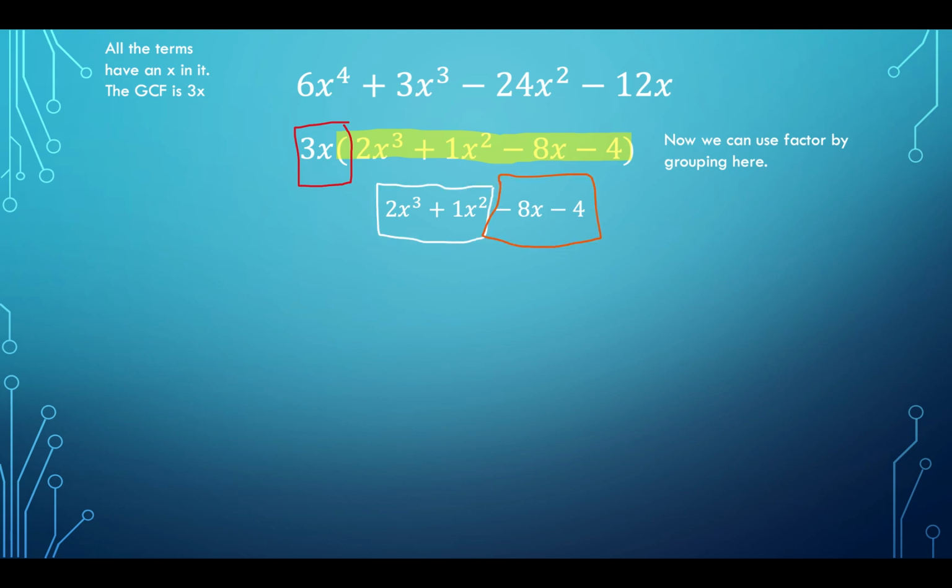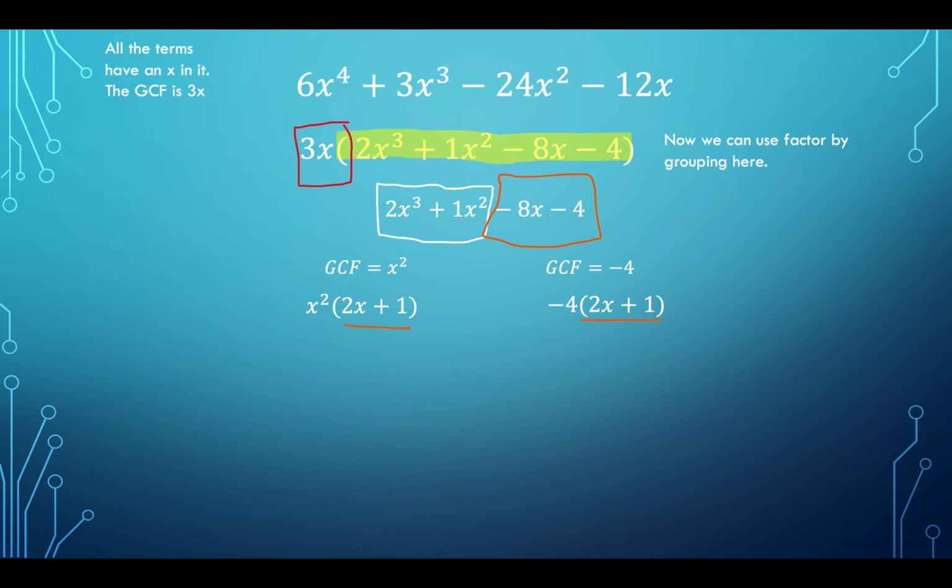How do we do that? Break it up into two separate problems. So we have 2x cubed plus 1x squared, and negative 8x minus 4. The greatest common factor between 2x cubed and 1x squared is x squared. So our factored form is x squared times 2x plus 1. And then the greatest common factor between negative 8x minus 4 is negative 4. Remember, when the first term is negative, assume the greatest common factor is negative. So our factored form is minus 4 times 2x plus 1.